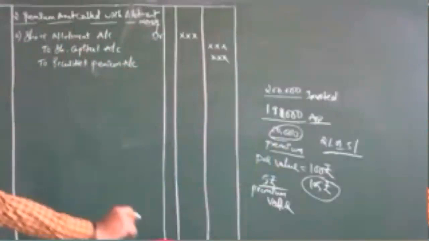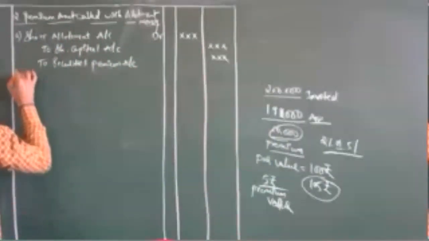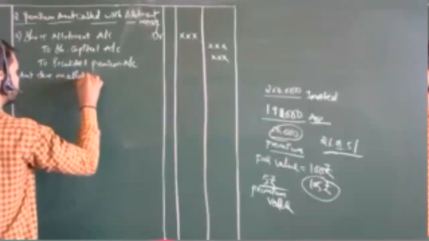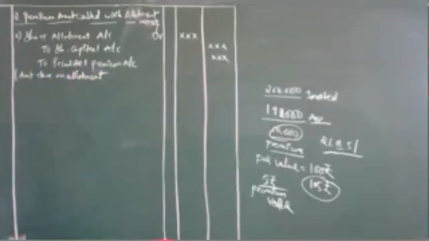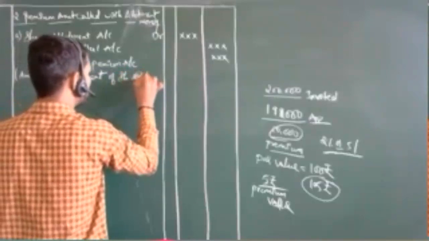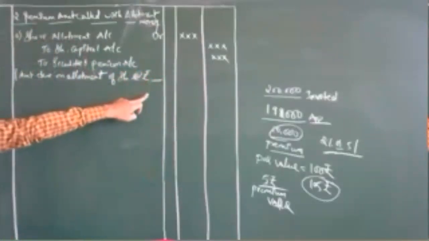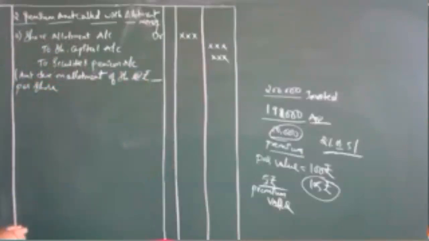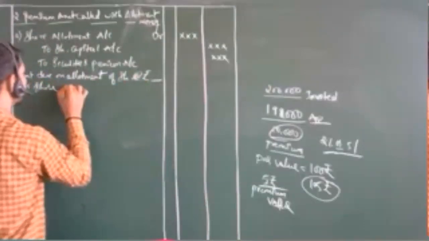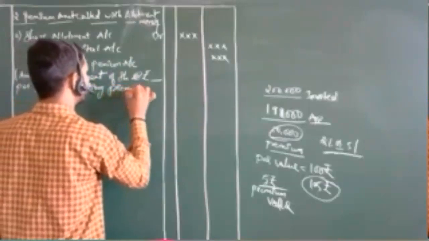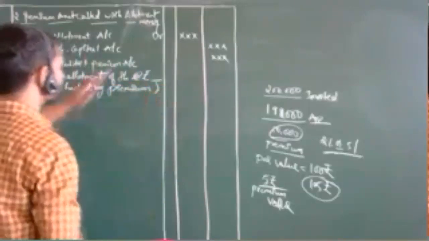Then the narration: amount due on allotment of shares at rupees, whatever the cost per share is, including premium. This is the narration we write after this allotment.